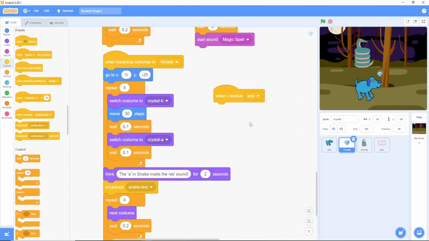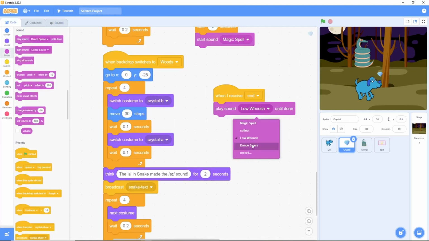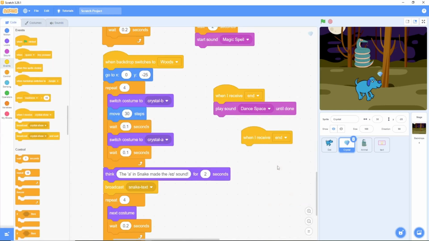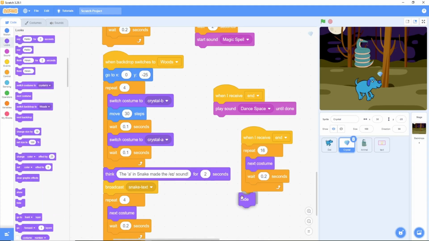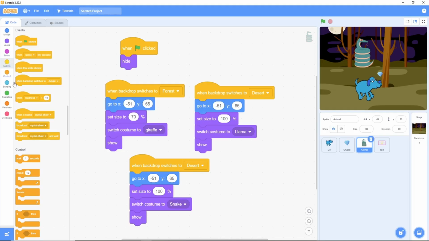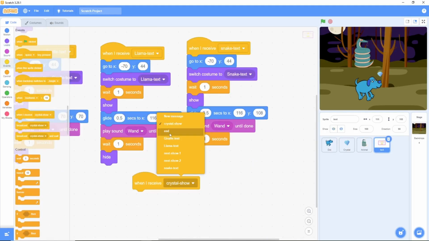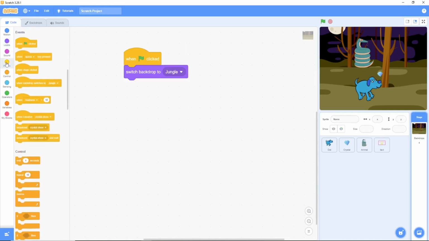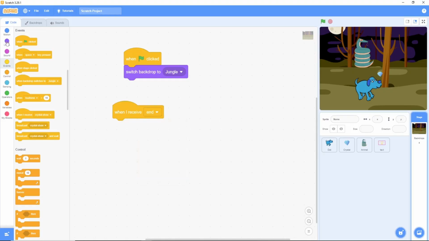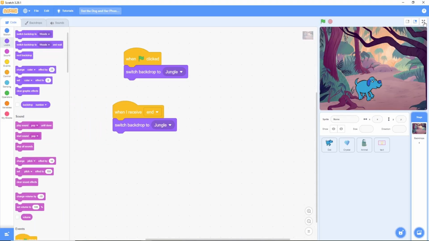When I receive end, the magic crystal: to celebrate, it will play a fun song, dance space, twinkle a few times, and then hide. The animals and text sprites will all hide as well, leaving the stage empty. The backdrop. Finally, the stage will switch backdrop to jungle to go back to the beginning. And just like that, our story is perfectly finished.